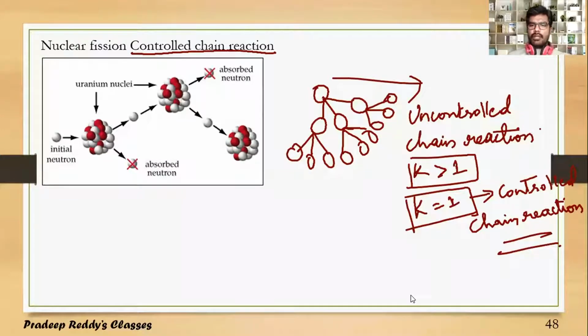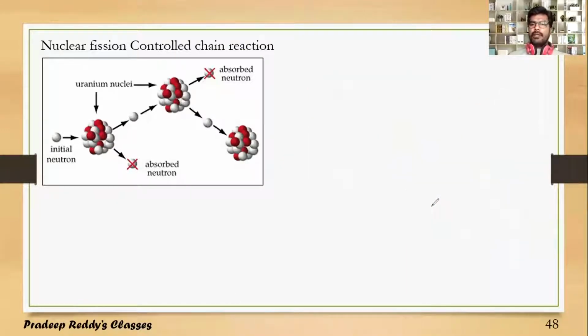How can you control a chain reaction? In order to control a chain reaction, we will avoid some of the neutrons participating in the fission reaction. For example, there is one neutron initially, starting one fission process.